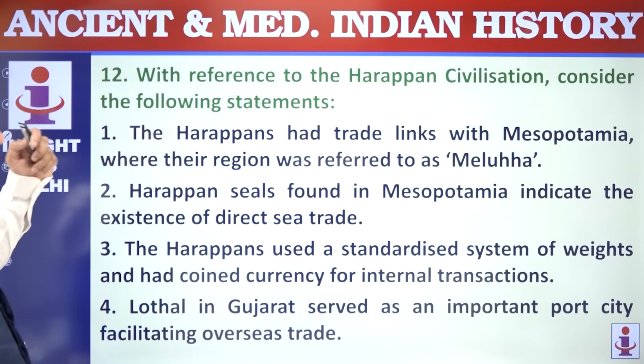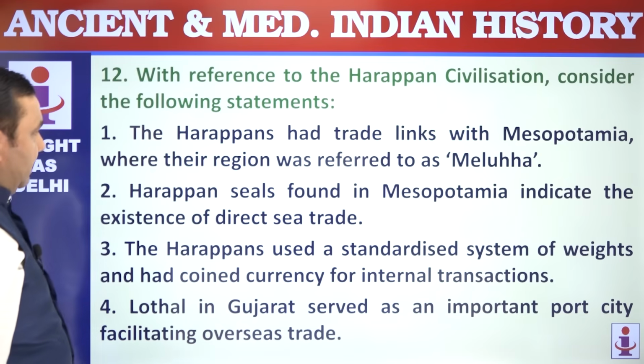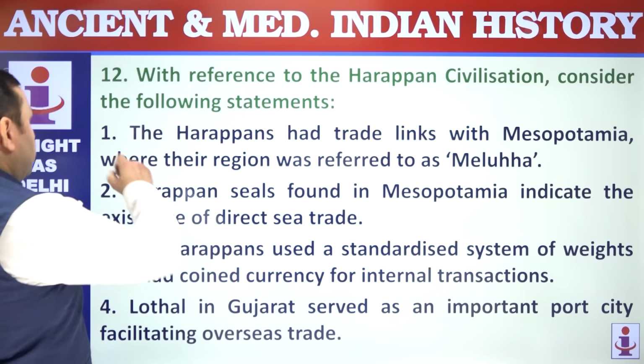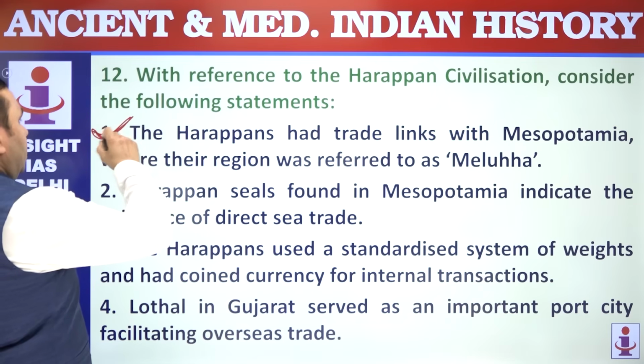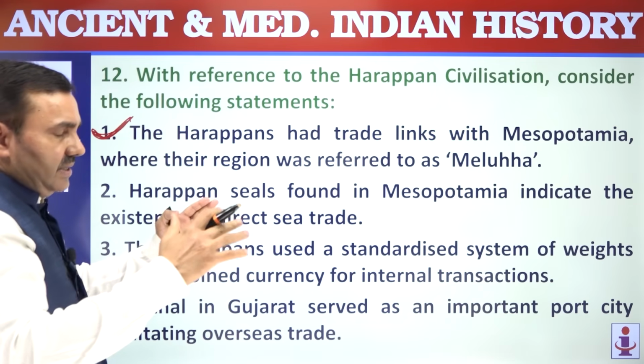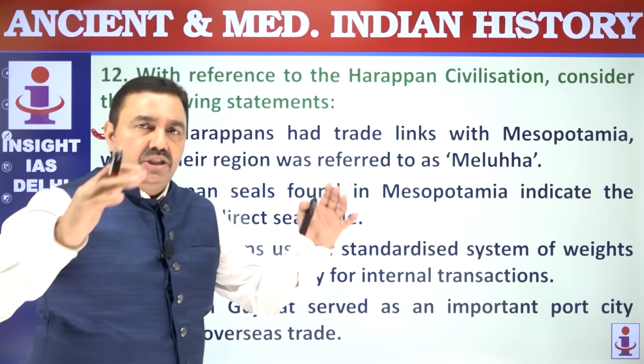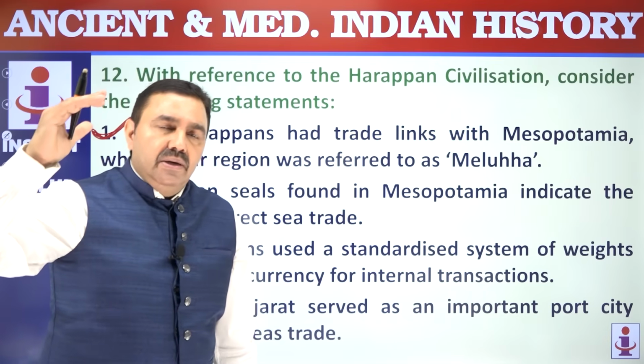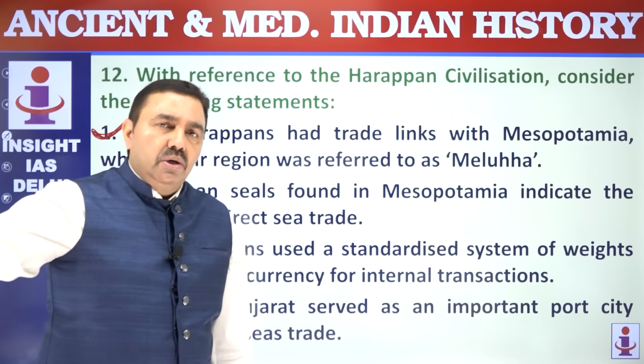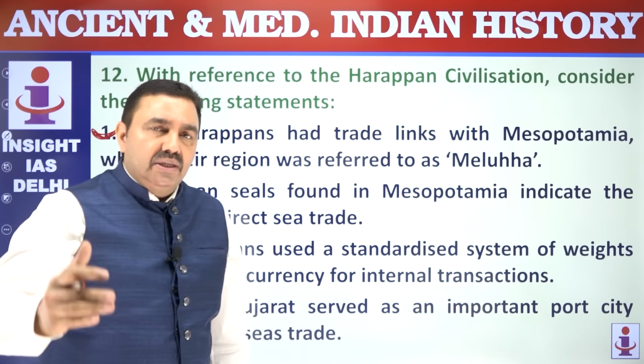12. With reference to the Harappan civilization, consider following statements. Harappans had trade links with Mesopotamia, where their region was referred to as Meluha. Harappans were termed as people of Meluha. Meluha was the term used for the Indus region. Meluha was the place mentioned by Mesopotamians from where they were importing cotton. So cotton was produced only in the Indian subcontinent in that age.